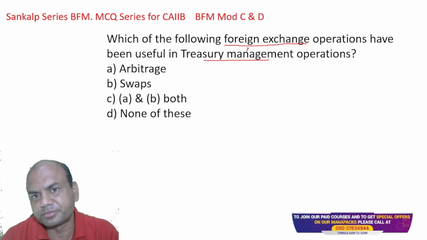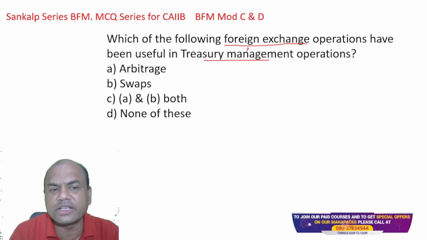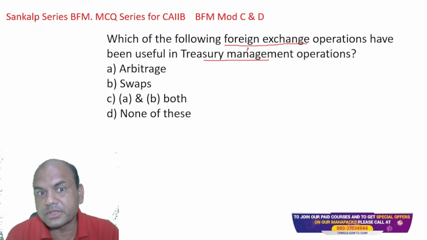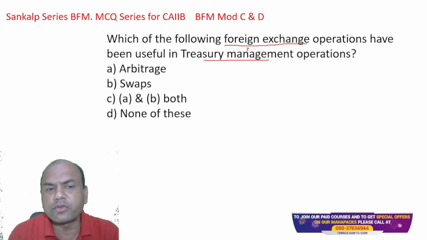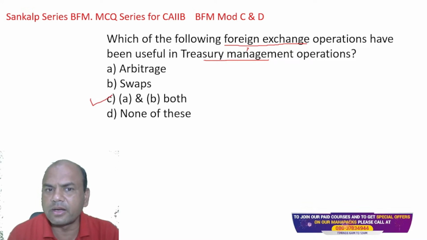Type the answer. Let's mark only A, B, C or D. What is the answer? Many of you have answered C correctly. C is the answer, right? But before going ahead to the next question, C is the answer, agreed.